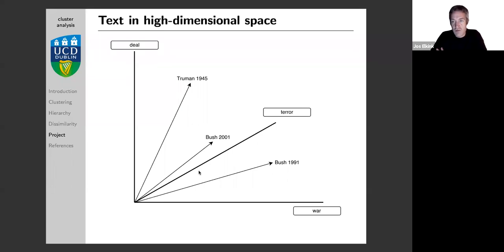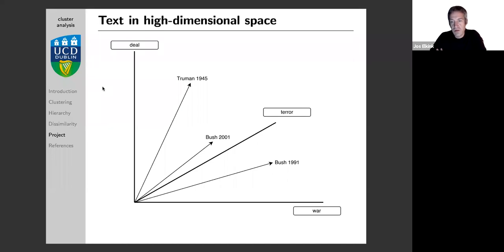And there's two kinds of spaces that we can talk about. One space is defined by the terms. So x1 is one word, x2 is another word, x3 is another word, x4 is another word, etc. And we can then study how the speeches are located in this space. And the other space that I will show after this is defined by the speeches, and we can look at where every word is positioned.